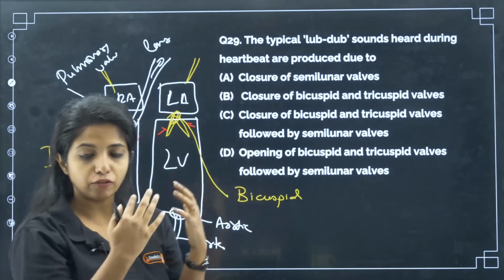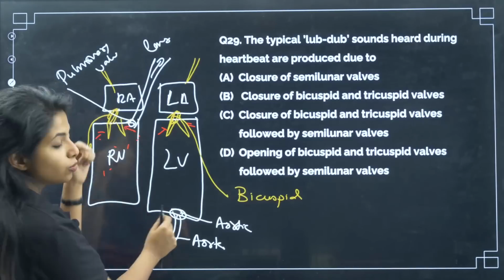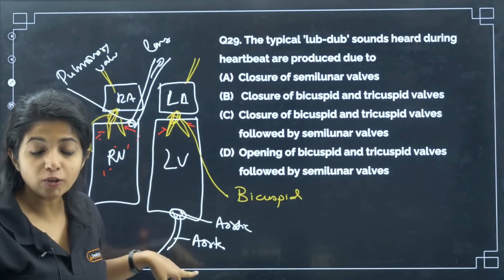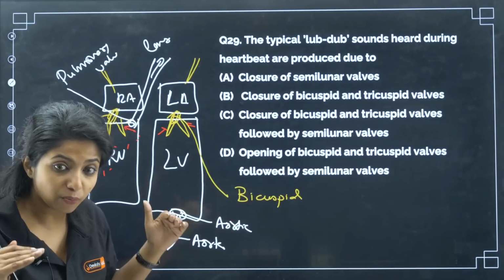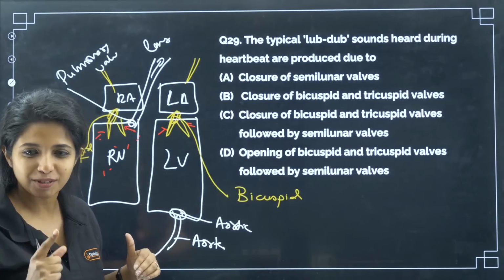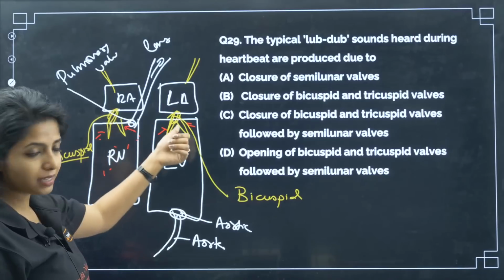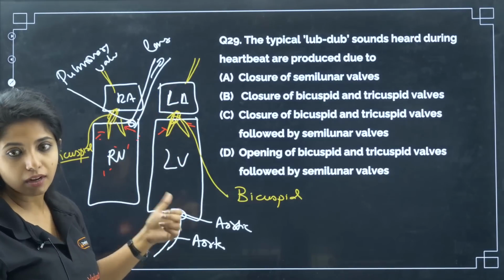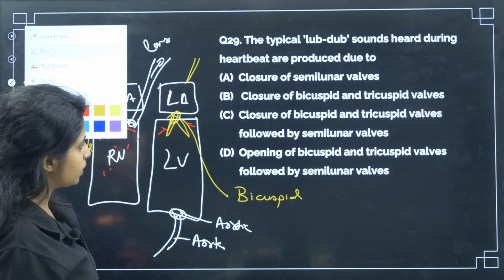There can be a backflow of blood, which is why these two things have to be closed again. These are semilunar valves, they have to be closed. And when that is closed, it is known as the dub sound. So the first sound, lub, is because of these guys. The dub sound is because of semilunar valves. Fine. So this becomes your answer.